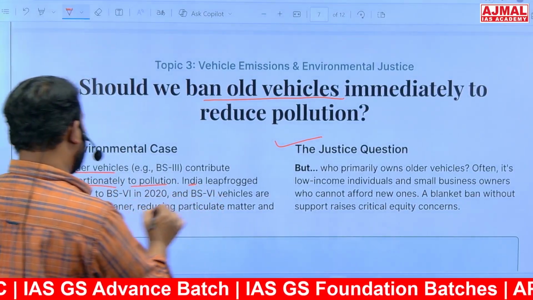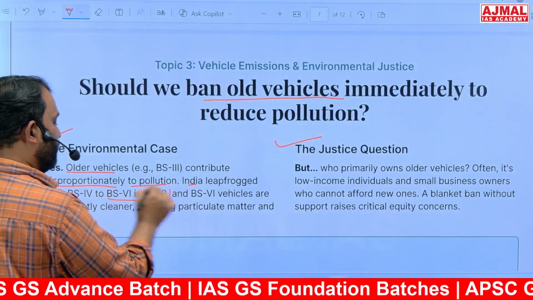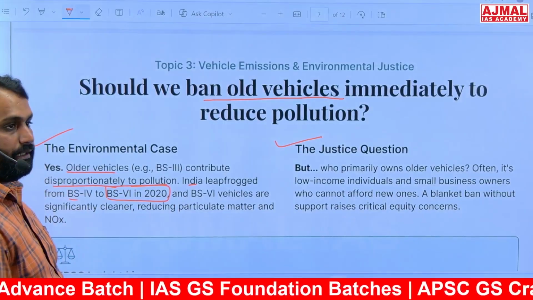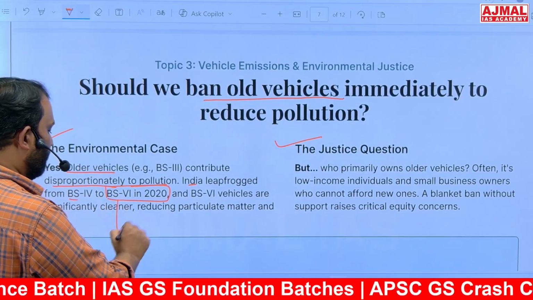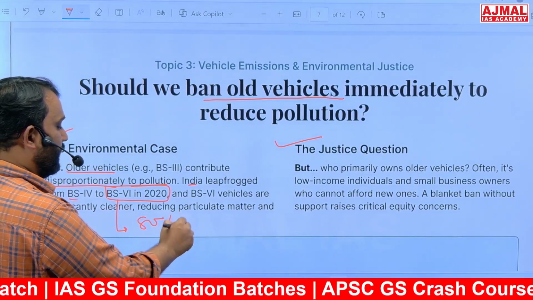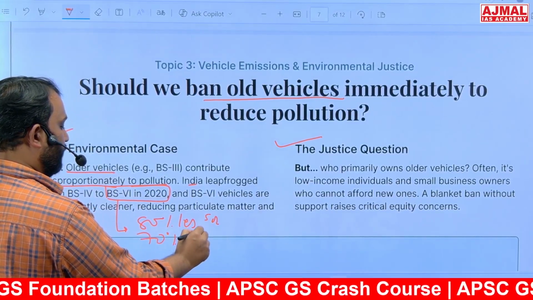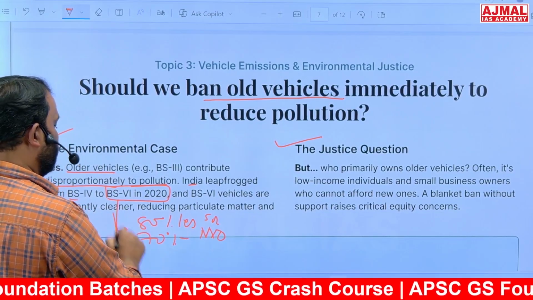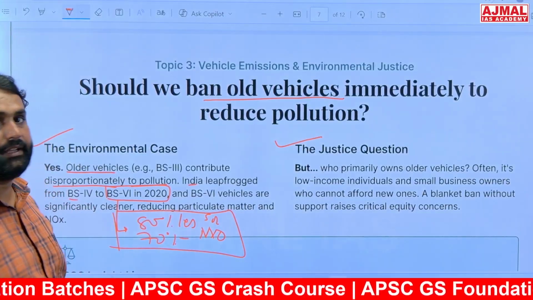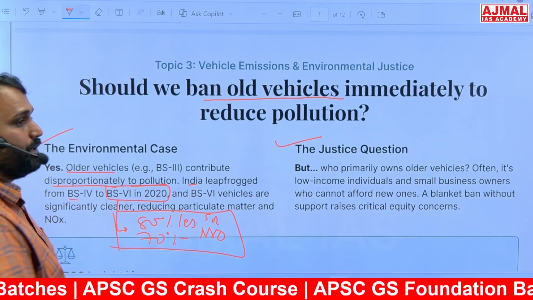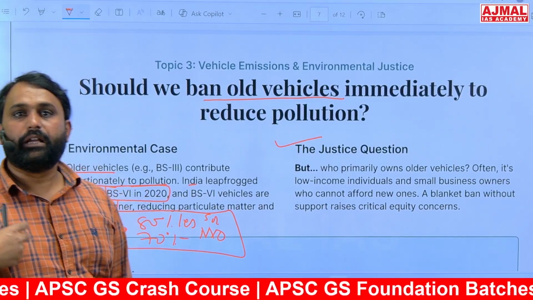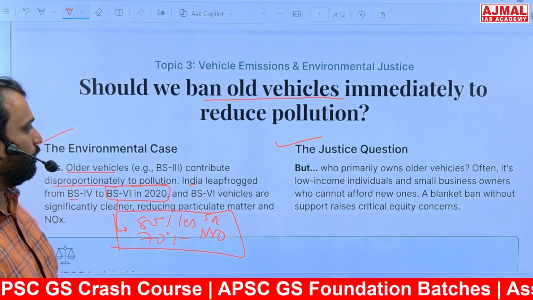India leapfrogged from BS4. Now we have this BS6 since 2020. BS6 में there is 80% less SO2 and 70% less nitrous oxide release from these BS6 vehicles, है ना. जो अब old vehicles हैं उसको scrap करना चाहिए. This is to protect the environment or to have clean air.